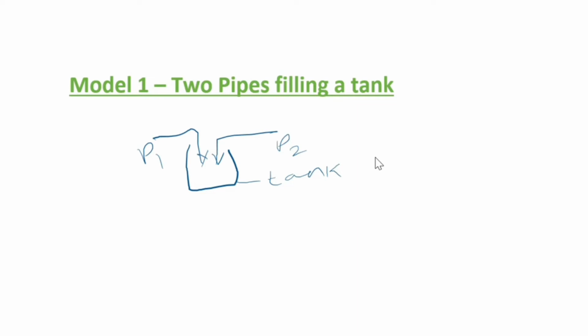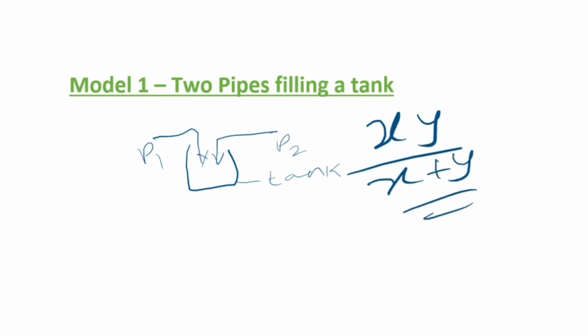If you have these kinds of problems, we have a simple formula that you need to remember. If two pipes are filling a tank, they will be asking how much time is taken to fill the tank by both these pipes. You can simply use this formula: xy by x plus y. This is the basic formula to remember.